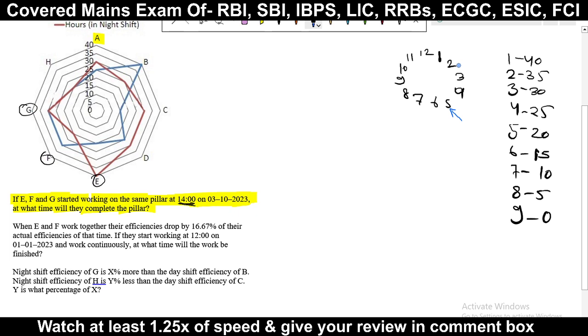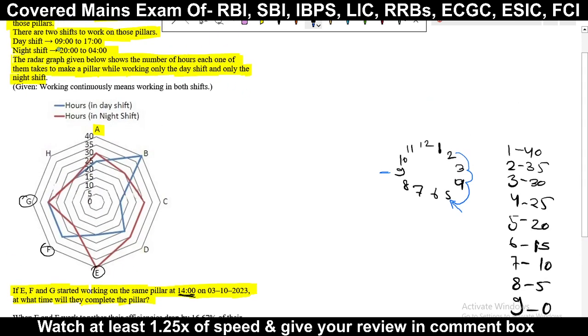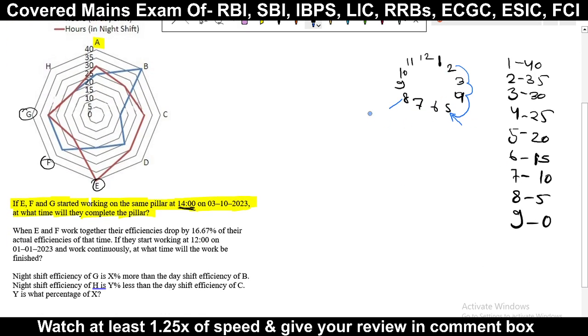So how long, how many hours can they work? 1 hour, 2 hours and 3 hours maximum in the day. In that day shift in which they start, they can work maximum 3 hours only. After that the night shift will start. Okay, you can see here, night shift starts at 8 o'clock. So they can work maximum only 3 hours.